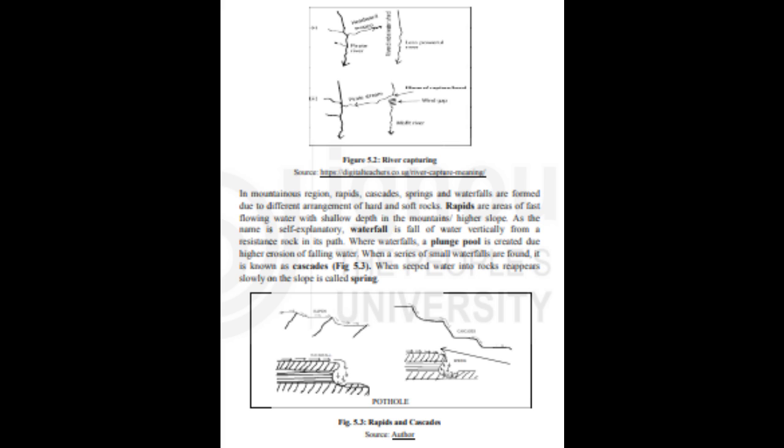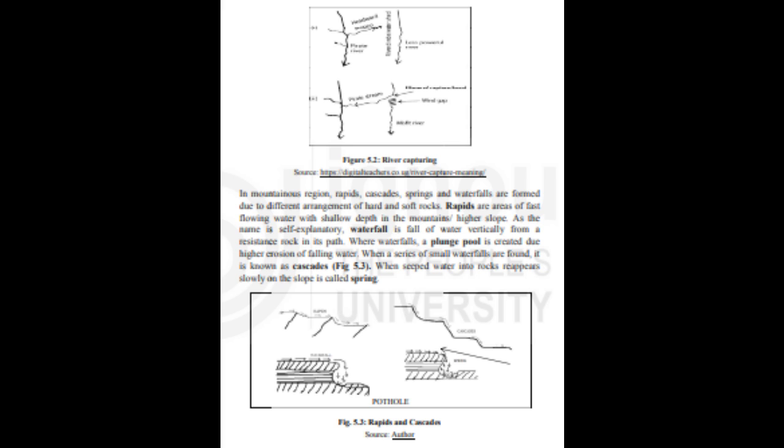In the mountainous region, rapids, cascades, springs and waterfalls are formed due to different arrangement of hard and soft rocks. Rapids are areas of fast-flowing water with shallow depth. Fig. 5.3, Rapids and Cascades, source: author. The river flows through narrow and deep valleys during the first stage or young stage.